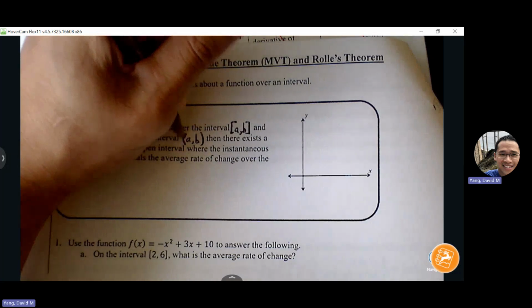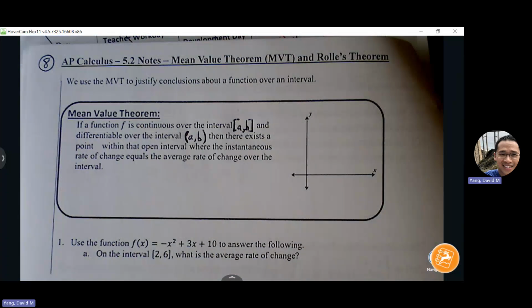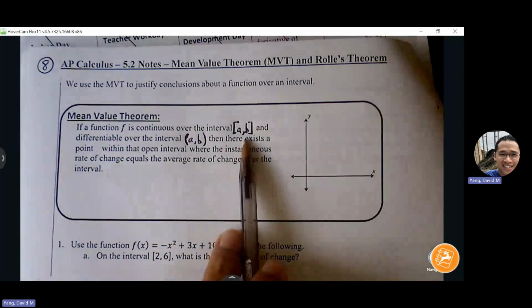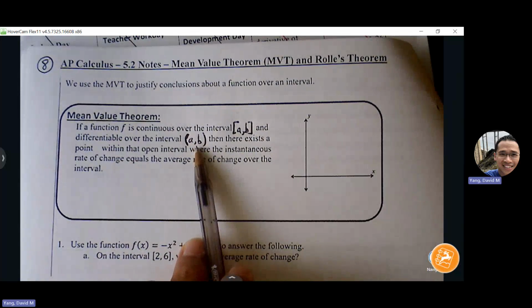So if I have a sharp turn at A and B, I can still go through with this mean value theorem. So bracket is for continuity, parentheses is for differentiable.